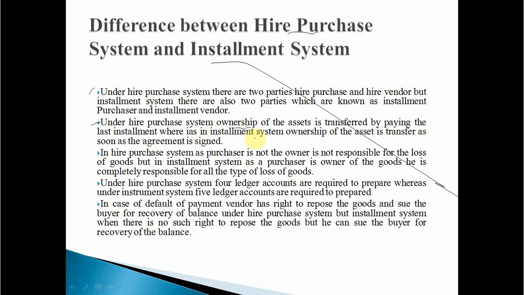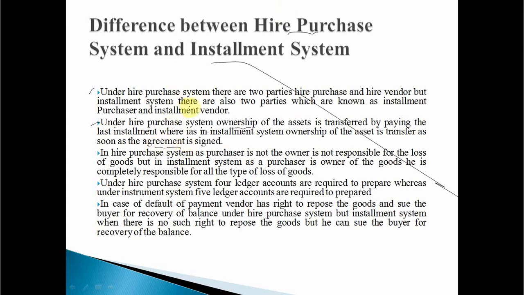Whereas in the installment system, the ownership of the asset is transferred as soon as the agreement is signed. Agreement means there will be a contract between two parties.